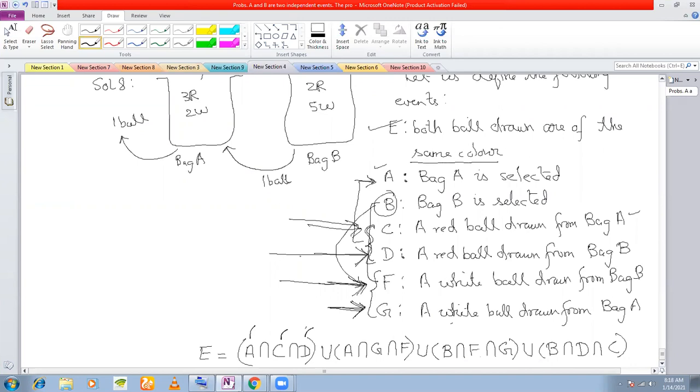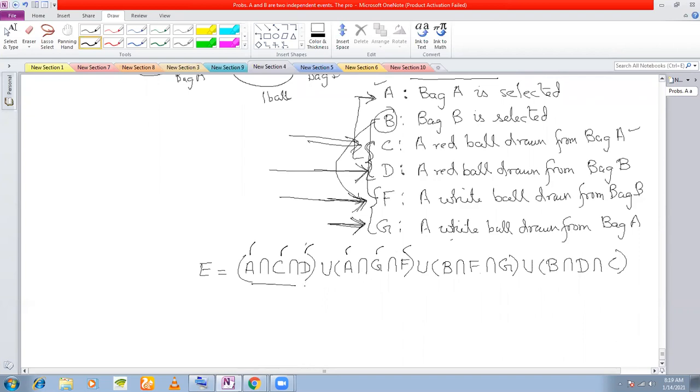Same color. Okay. Again, I choose bag A, then I transfer a white ball from bag A to bag B, and then I draw out a white ball from bag B, right? So these two events, what are they related to? These two events are related to bag A, if I'm choosing bag A as my initial bag, right? And what are these two events related to? These two events are related as when I'm choosing bag B as my initial bag.